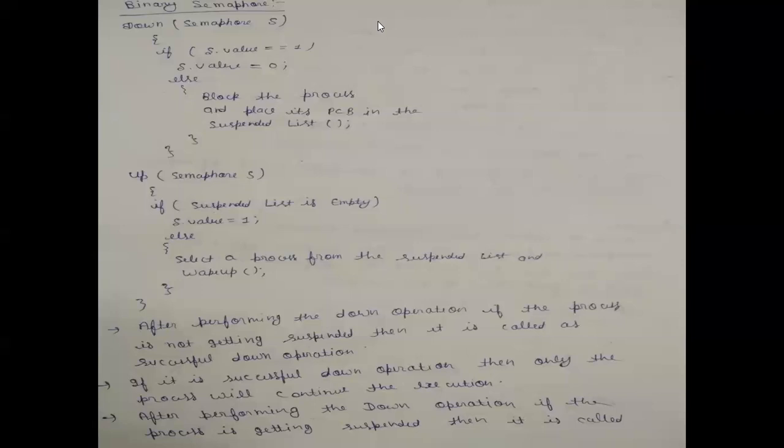Now, after performing the down operation, if the process is not getting suspended, which means the process continues its execution, then it is called a successful down operation. When does a successful down operation exist? Only if the initial value of binary semaphore S is 1, you can get a successful down operation. If the initial value of the binary semaphore is 0, then the process will be blocked. In this case, you will get an unsuccessful down operation.